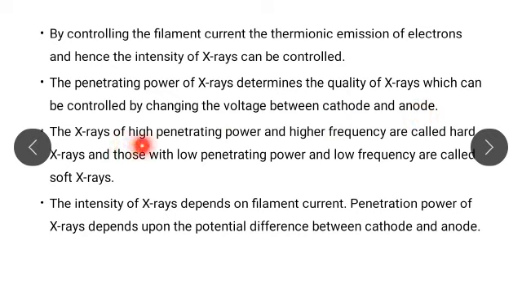The X-rays of high penetrating power and high frequency are called as hard X-rays, and the X-rays with low penetrating power and low frequency are called as soft X-rays. The intensity of these X-rays depends on filament current, and the penetration power of X-rays depends upon the potential difference between cathode and anode.